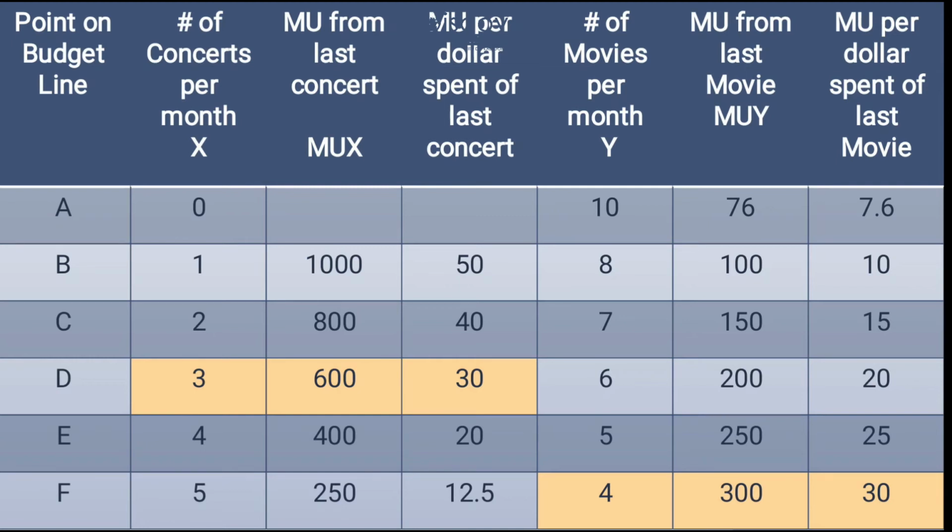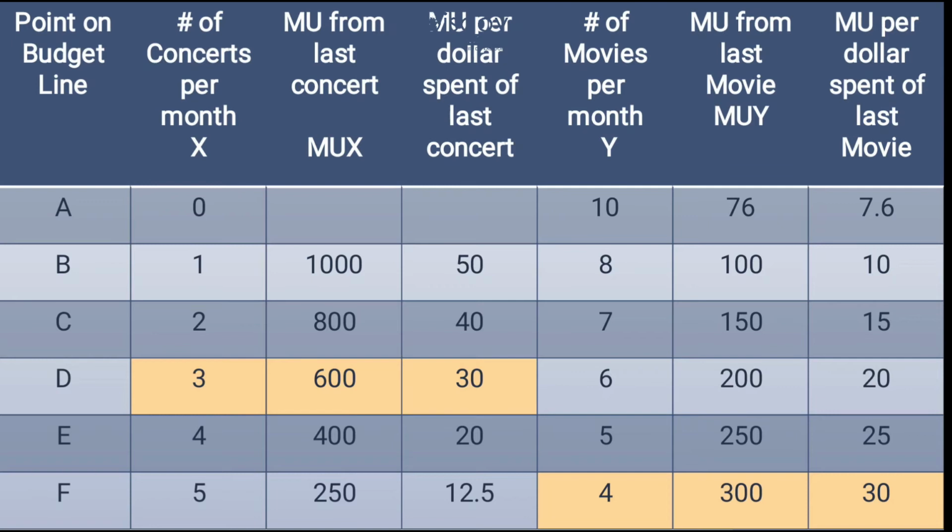Now let's move to the Y item. How many units of Y can you use in a month? 10, 8, 7, 6, 5, 4. And what is the marginal utility that you gained? Here again we do not have total utility, we directly have marginal utility. So we are lucky enough to have the marginal utility data: 76, 100, 150, 200, 250 and 300 are the marginal utilities which are already given.